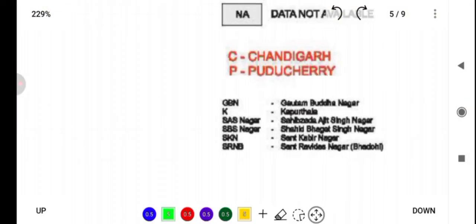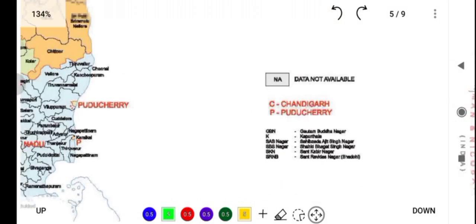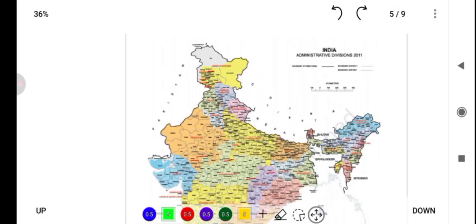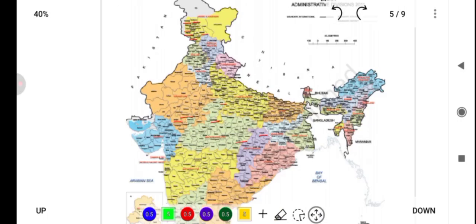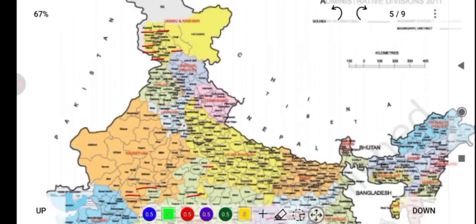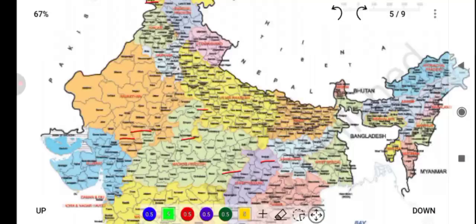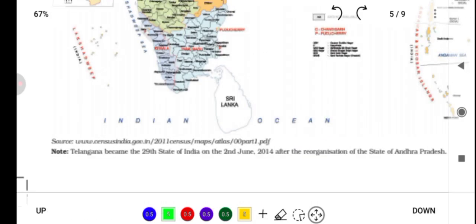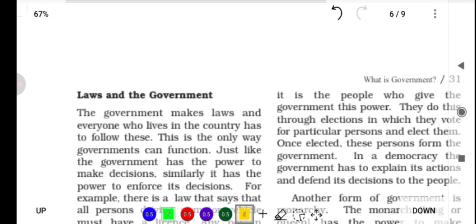It has been also mentioned what these things mean, CEP and all that. If you want, you can have a glance at this map. Okay. Below in the note section it has also been given that Telangana became the 29th state of India on 2nd June 2014 after the reorganization of the state of Andhra Pradesh.